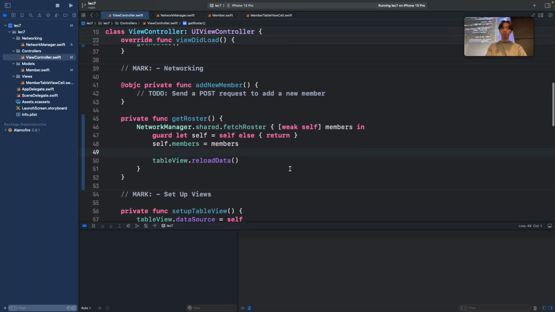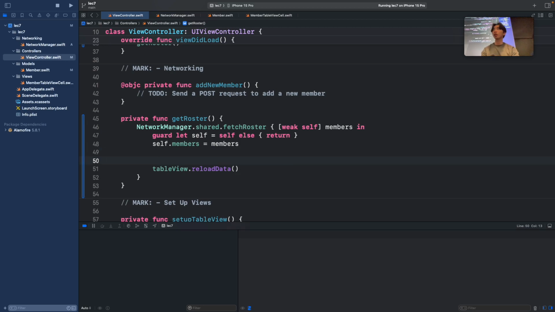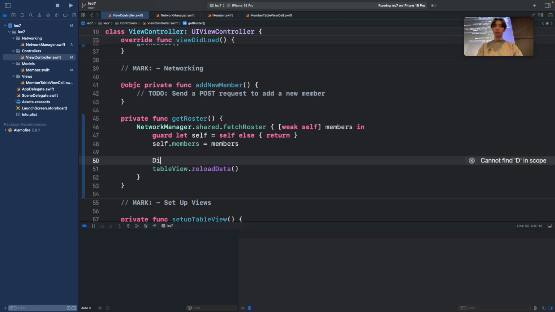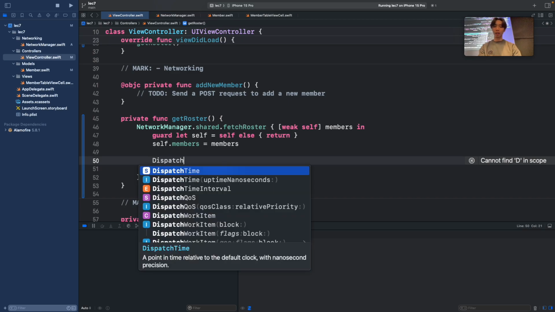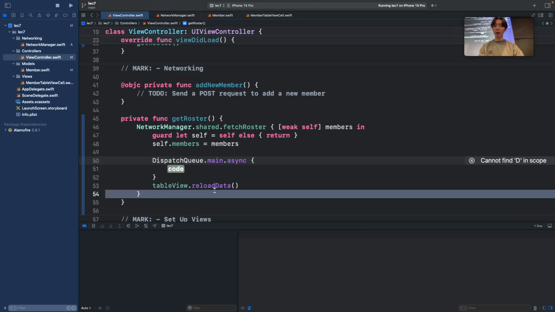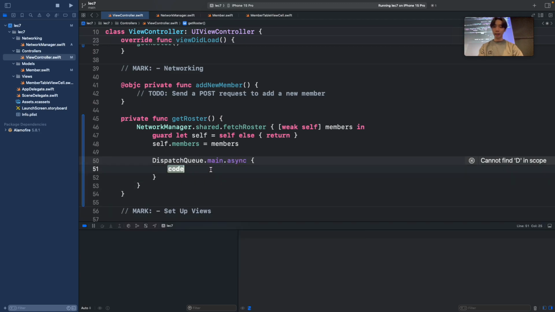There's actually one more thing that I want to show y'all that y'all should do. Basically, for this tableView.reloadData, you want to wrap it inside of this kind of code. We won't really explain too much about it, but what I'm doing here is loading the table view on the main thread.